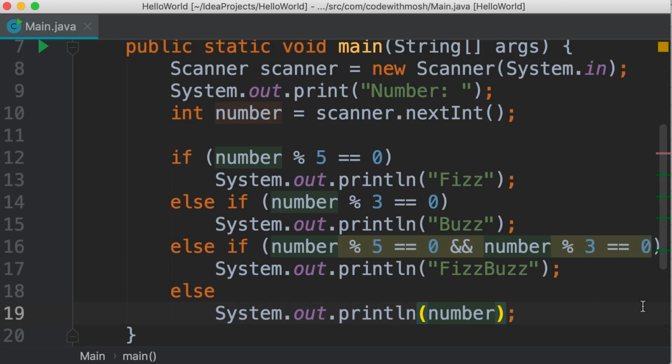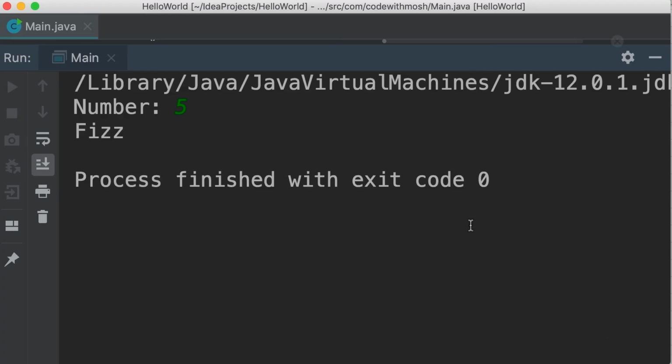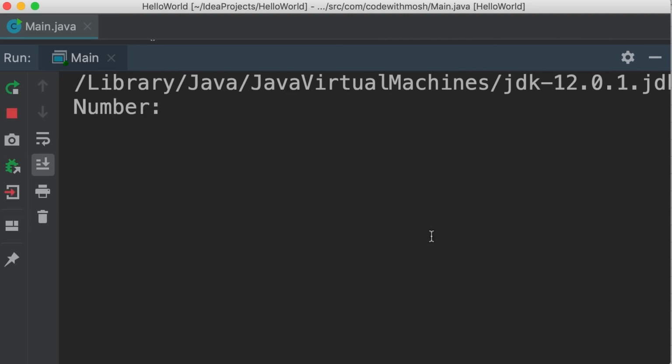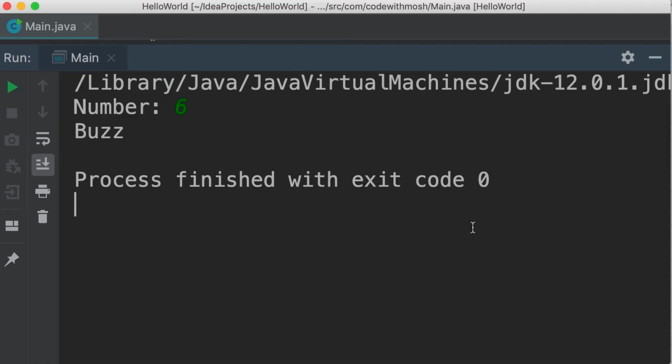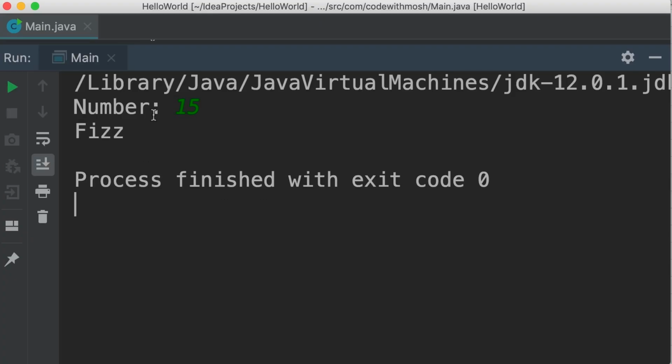Now, this is not the right solution. As I will show you in a second, this program has a bug, but it's a very common solution that I see amongst my students. So let's run this program and see what is wrong here. All right, here we enter 5. We get fizz, beautiful. What if we enter 10? 10 is also divisible by 5, so we get fizz. So far, so good. What about a number that is divisible by 3? We get buzz. Good. What if we enter a number that is divisible by both 5 and 3, like 15? We get fizz again. Why is that?